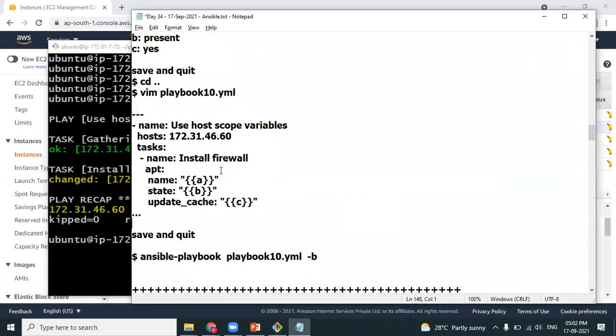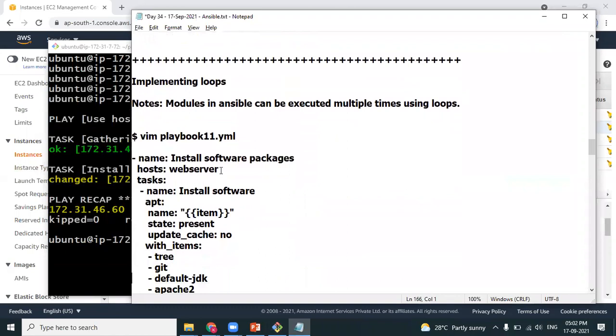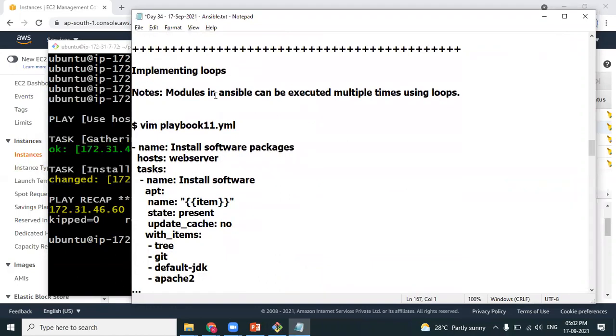Okay. Perfect. Implementing loops is very, very important. Variables, to an extent, increase reusability. You create variables. Let's say you want to install 4 packages: tree, Git, JDK, and Apache 2. We create only one playbook and we don't hard code what you want to install. We write a variable. Then, as you want to install 4 packages, you run the playbook 4 times. First time you pass the first value, second time the second value. That's how, to an extent, you take advantage of reusability.